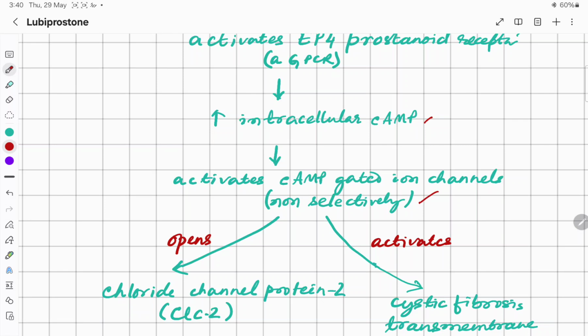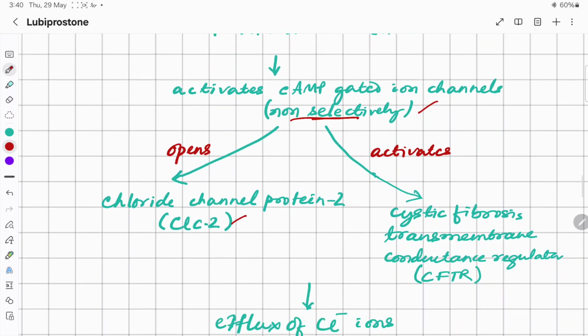Initially lubiprostone was said to be an activator of only CLC2, but now research says that it is a non-selective activator of cyclic AMP gated ion channels. So it opens the chloride channel protein 2, CLC2, and also activates the cystic fibrosis transmembrane conductance regulator, CFTR, which is associated with movement of two anions, chloride and bicarbonate.